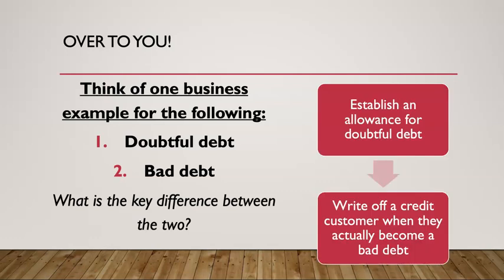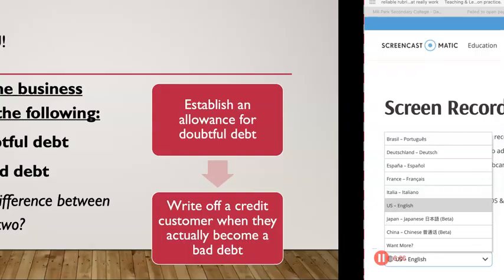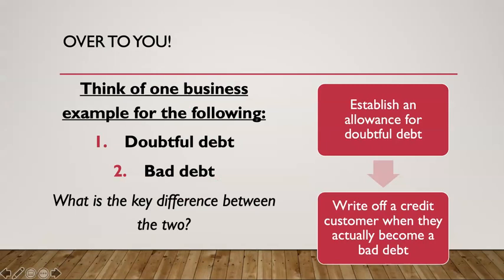And once you've done that, hopefully it's starting to get an understanding that there are a few steps to this process of recognizing the risk of credit transactions. The first step is that we will establish an allowance for doubtful debt. And the second step is we will write off a credit customer when it actually becomes a bad debt. So first step, we make a prediction of what percentage or how much of our accounts receivable won't pay us back. And the second step is when someone doesn't pay us back, we write it off as a bad debt expense. So let's get to an example.